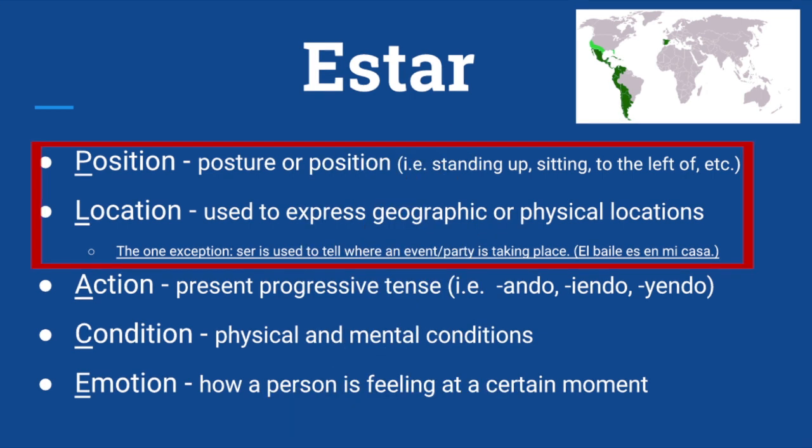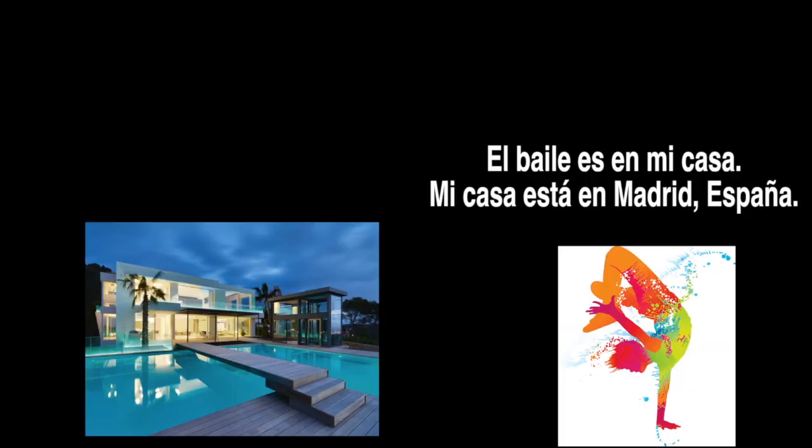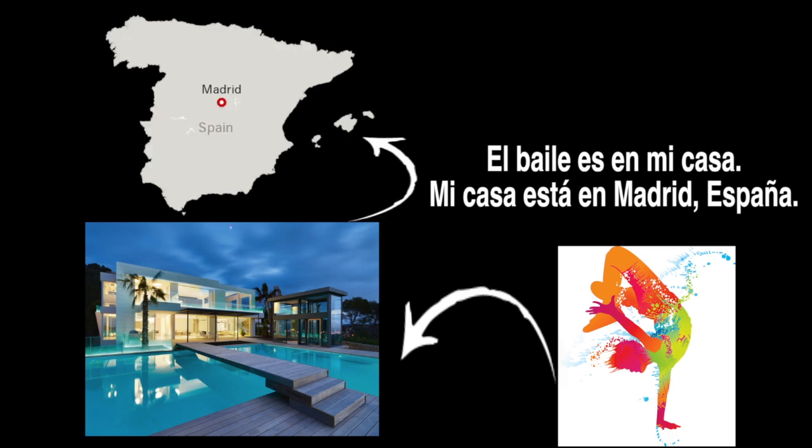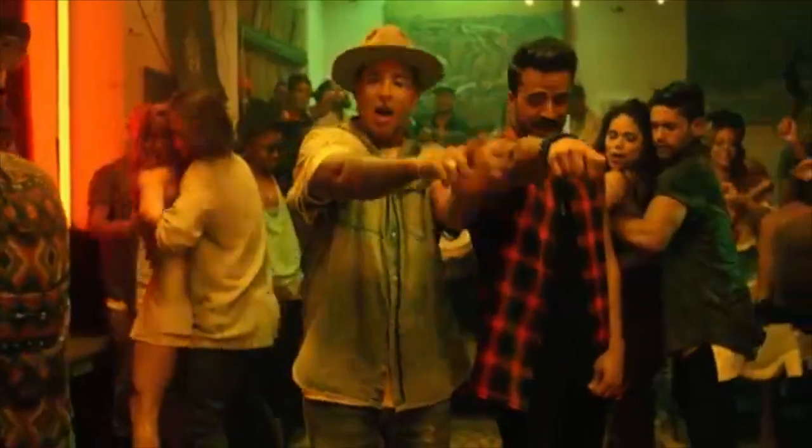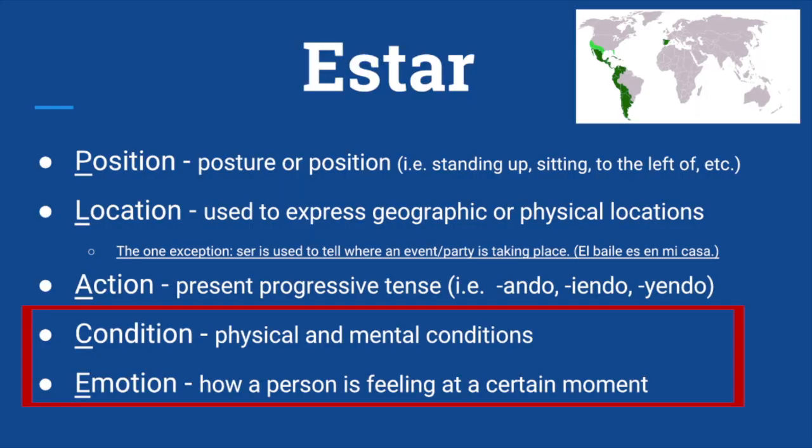Along with position is location, used to express where a noun is, except for telling where an event takes place. Ejemplo, el baile es en mi casa, está en Madrid, España. Es states where the dance is taking place, while está gives the location of the place. Use estar and the present participle, that is the ing ending, to describe actions that are now happening. Están bailando. You can also say está bailando. Despacito.